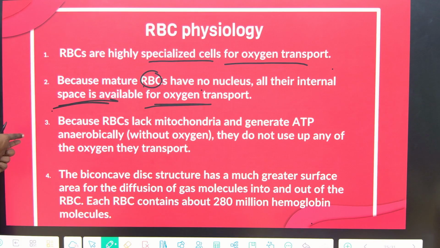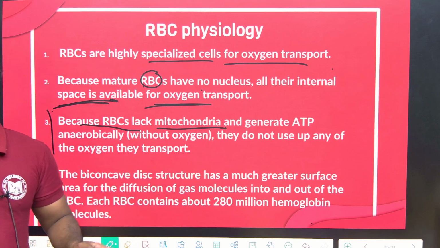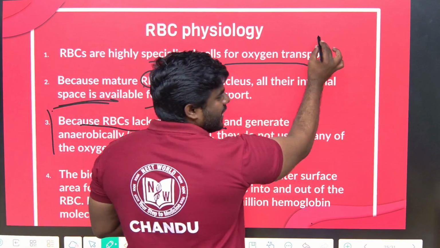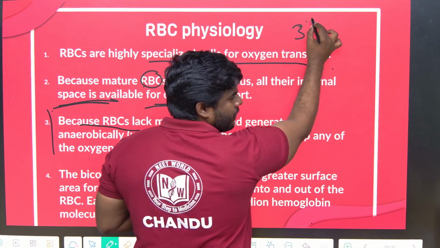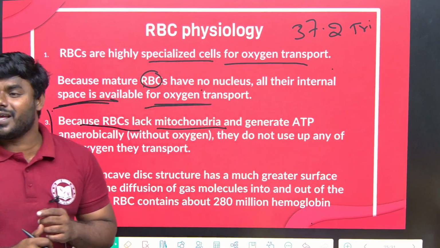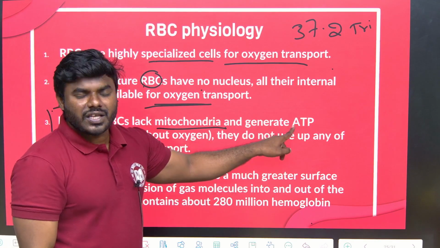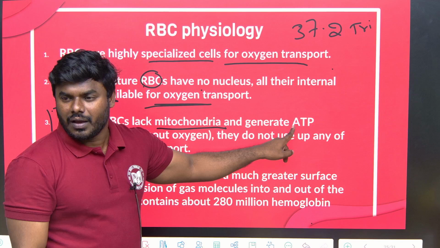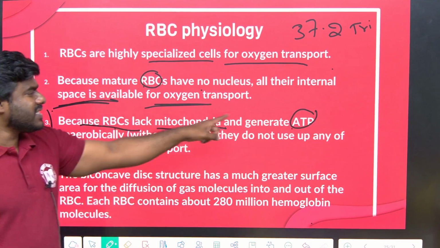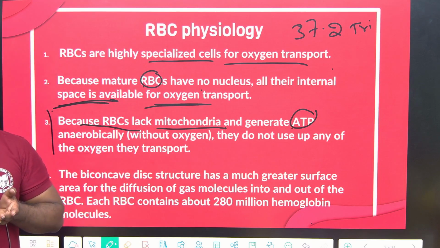Now everyone look into this line. Because RBC lacks mitochondria also. We know that mitochondria is the powerhouse of the cell. Now I told all of you, how many cells are there in the typical human body? 37.2 trillion, not billion, trillion cells are there. Every cell requires ATP. Otherwise no cell is functional in the body. Now the question is that RBC does not have mitochondria, hence it cannot synthesize ATP. Correct? But what is the function of RBC?